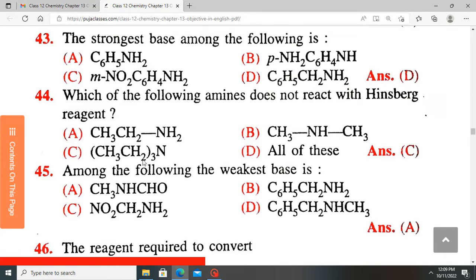Because Hinsberg reagent, which is benzene sulfonyl chloride, does not react with tertiary amines, due to the fact that they have no hydrogen on the nitrogen for the chlorine to pick to form HCl. So it reacts with primary amines, secondary amines, but not with tertiary amines.